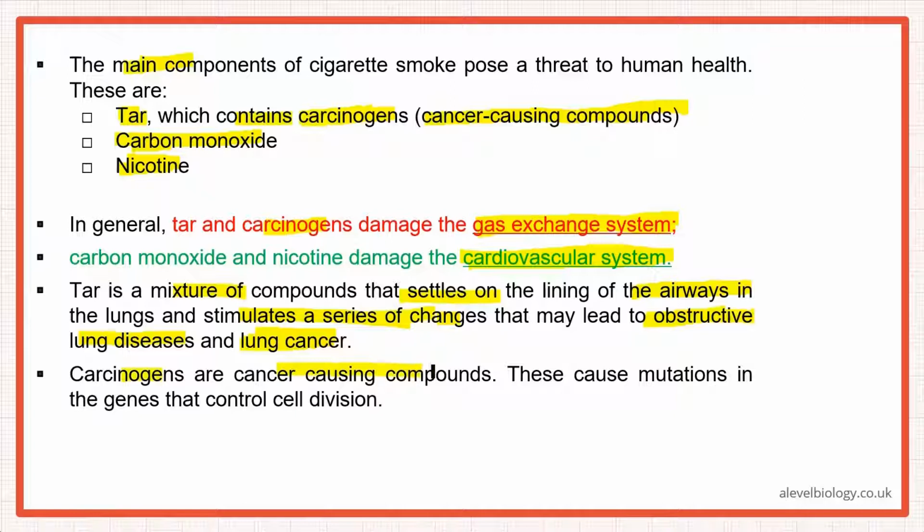Carcinogens are cancer-causing compounds, and they cause mutations in the genes that control cell division, right? So they will generally affect the epithelial cells. They will cause a mutation in the DNA, and eventually these mutations will result in uncontrolled cell division, leading to formation of tumors.